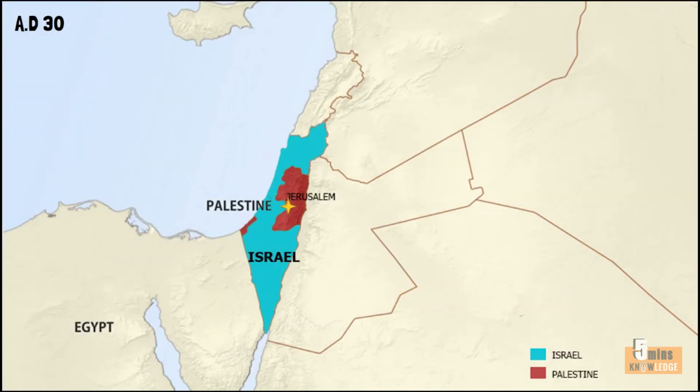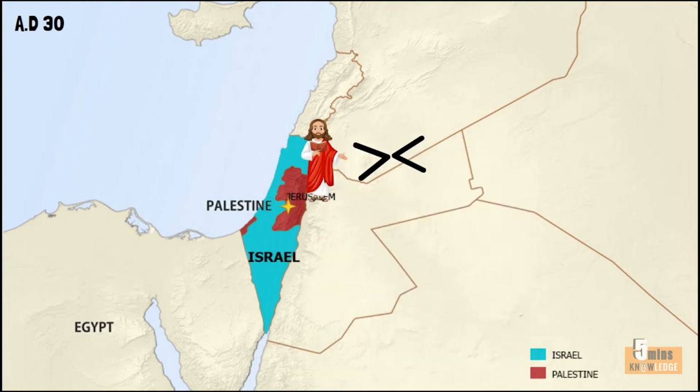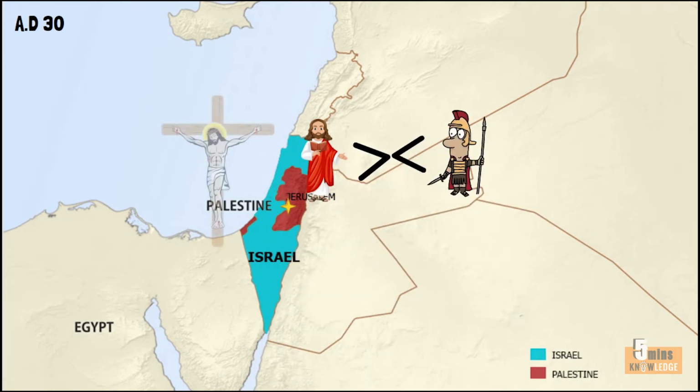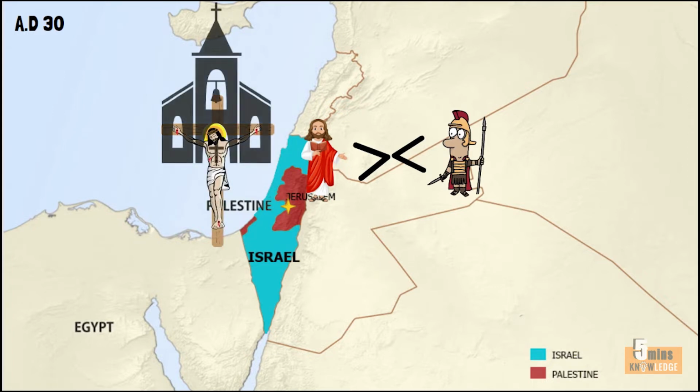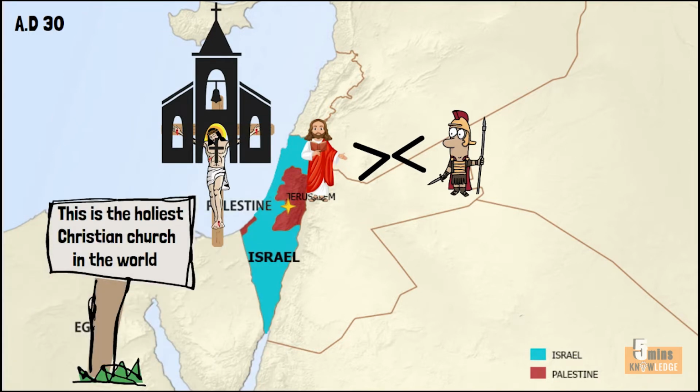In AD 30, Jesus was preaching in Jerusalem, but his teachings were against the yoke of the Roman Empire, so he was condemned. He was crucified on the cross at Resurrection Church, located in the old city of Jerusalem. This is the holiest Christian church in the world.